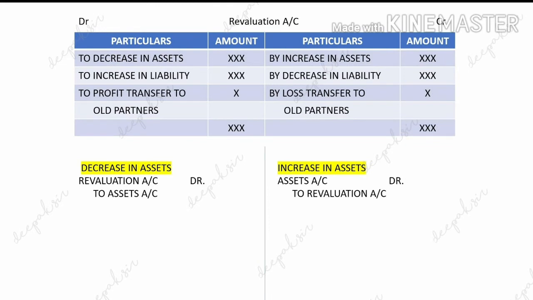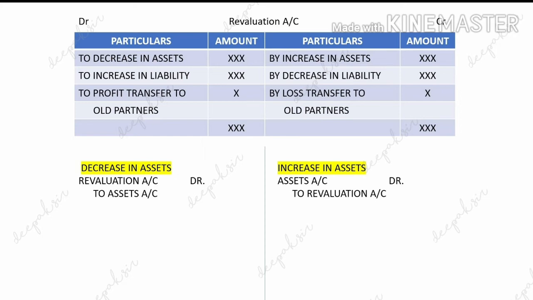Now see the credit side first entry, there we have recorded increase in assets. So in the journal entry, whenever there is an increase in assets, the assets will be debited. So the journal entry will come assets account debit to revaluation account. So whenever there is a decrease in assets, the journal entry will come revaluation account debit to assets account. Increase in assets, journal entry will come assets account debit to revaluation account.